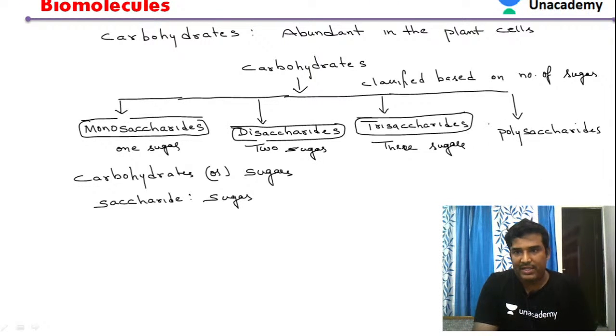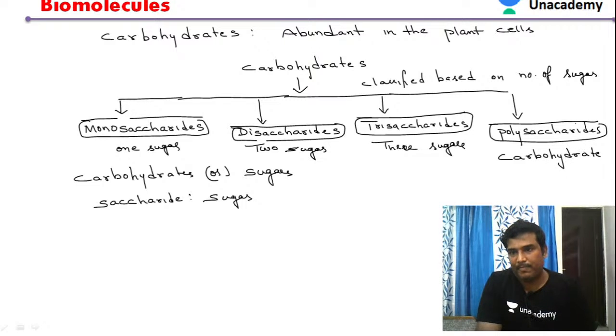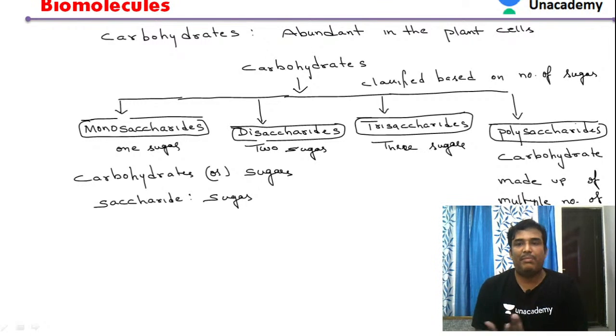If you take polysaccharide, the term itself is telling you, poly means many. A carbohydrate made up of multiple number of sugars is called a polysaccharide. So carbohydrates are classified into monosaccharide, disaccharide, trisaccharide, and polysaccharide.